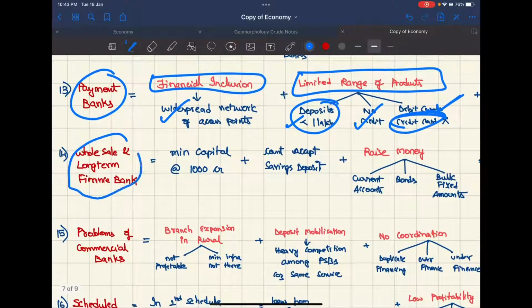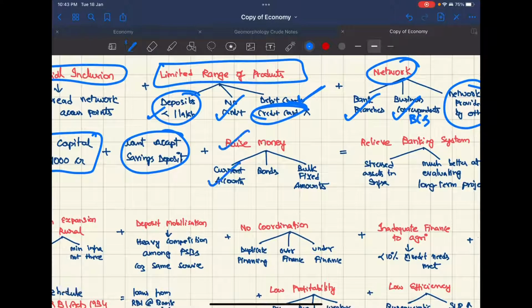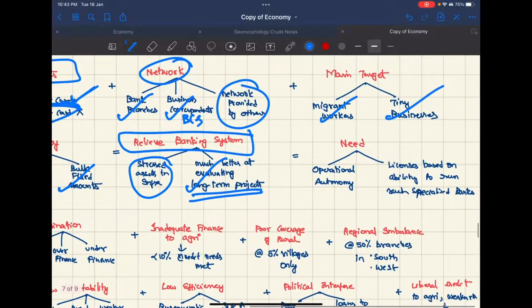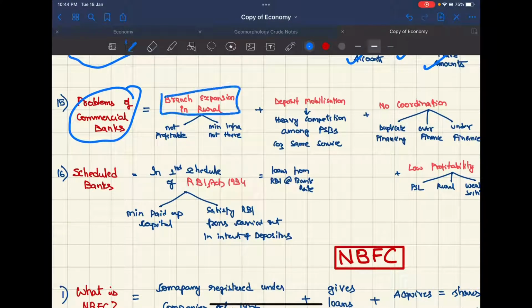Coming to wholesale and long-term finance banks, these have a minimum capital of 1,000 crores. They can't accept savings deposits. They can raise money through current accounts, bonds, and bulk fixed deposits. So the target is to relieve the banking system, which has stressed assets in infra. They are much better at evaluating long-term projects. So the need for them is to give them operational autonomy and also a license based on ability to run such specialized banks.